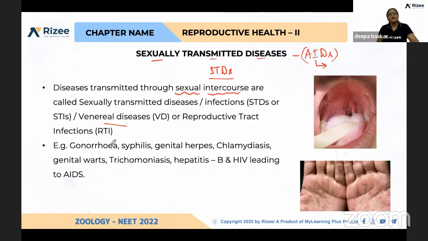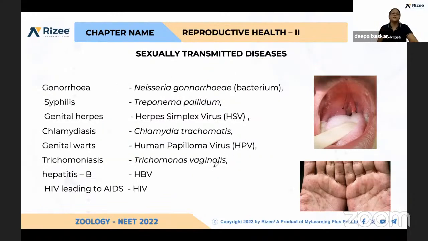So there are so many: gonorrhea, syphilis, genital herpes, chlamydiasis, genital warts, trichomoniasis, hepatitis B, HIV, and even cervical cancer. All of these come under sexually transmitted diseases. Cervical cancer is also caused by the herpes simplex virus. In this slide, I have given the microorganisms responsible for the transmission of these sexually transmitted diseases.